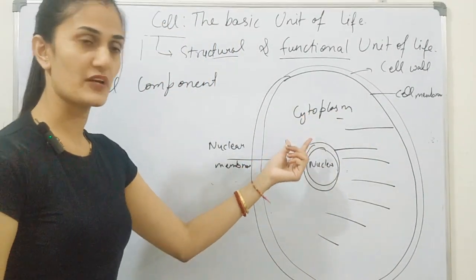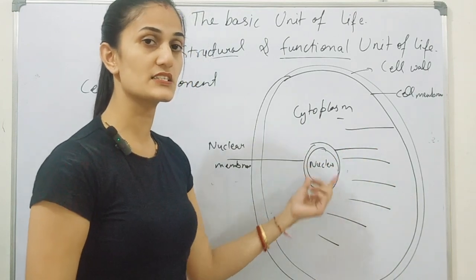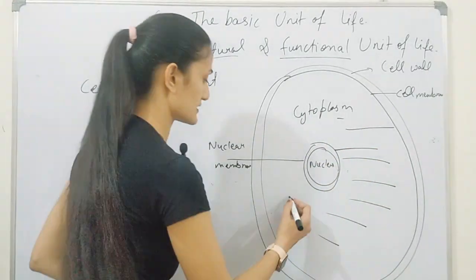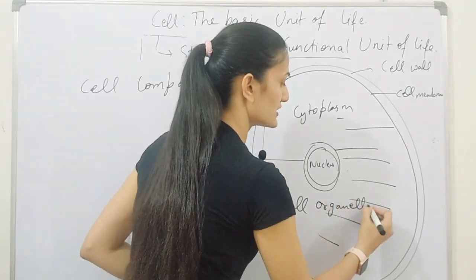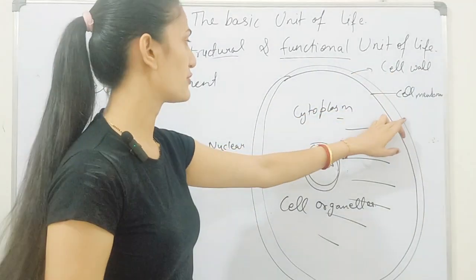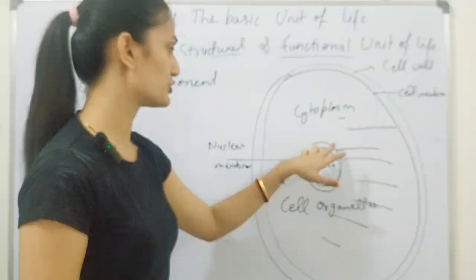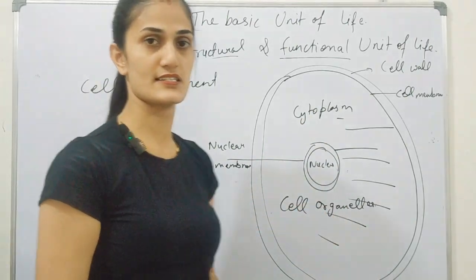In this cytoplasm there is a fluid which contains the various cell organelles. So these are the components of the cell: cell wall, cell membrane, nucleus, nuclear membrane, cytoplasm and cell organelles.